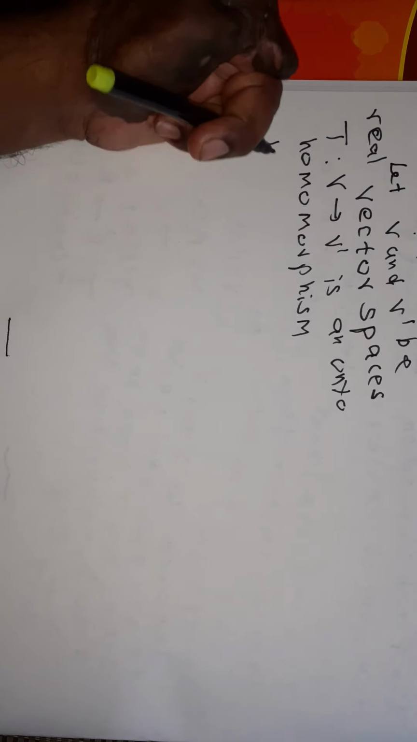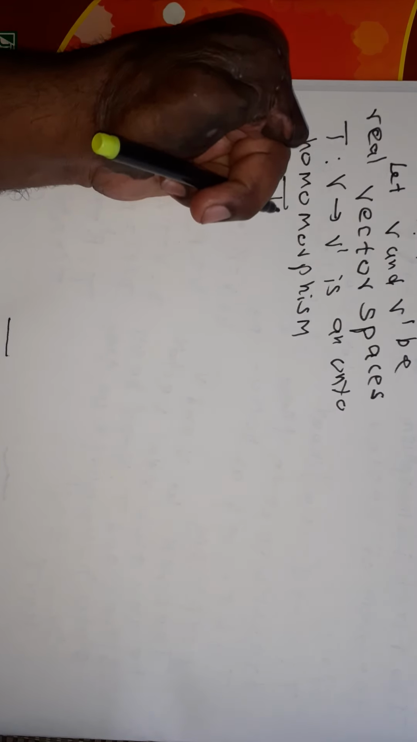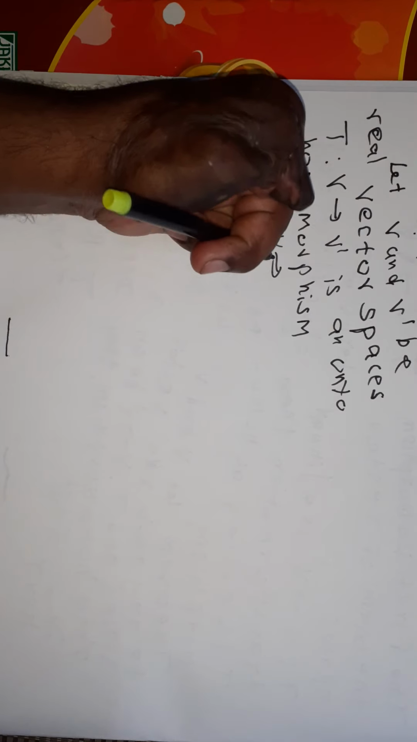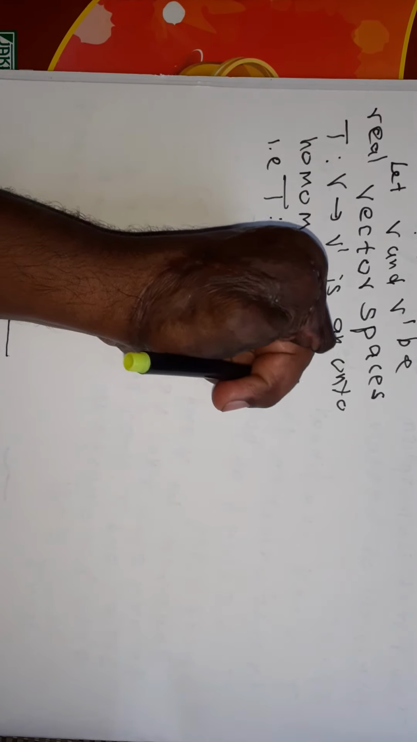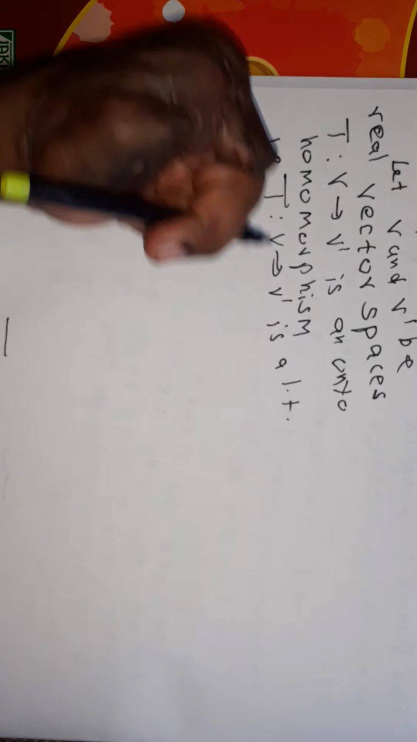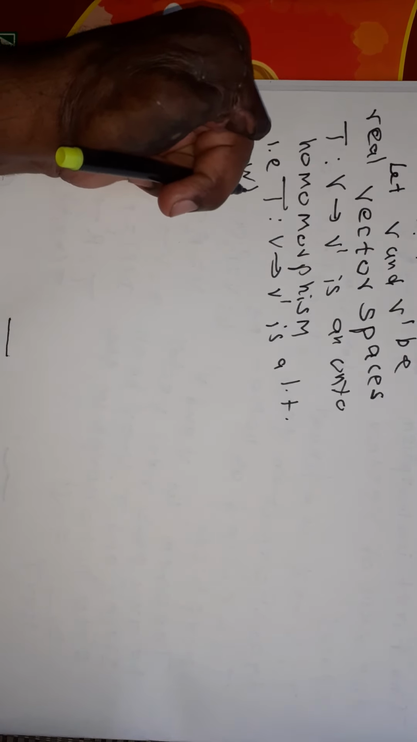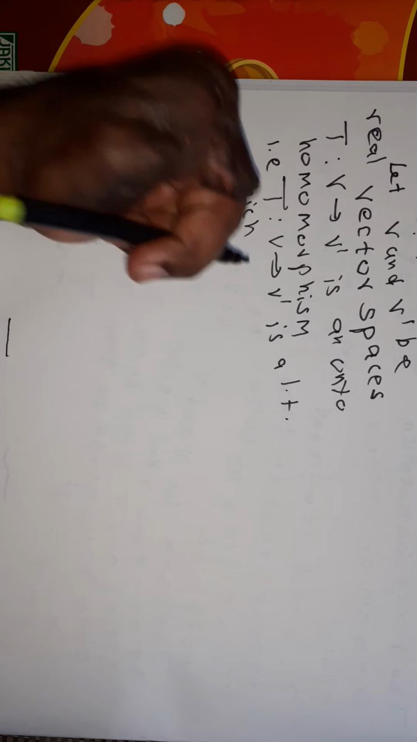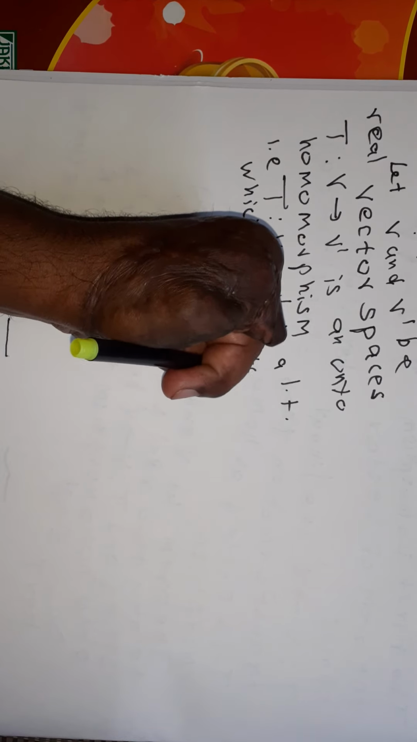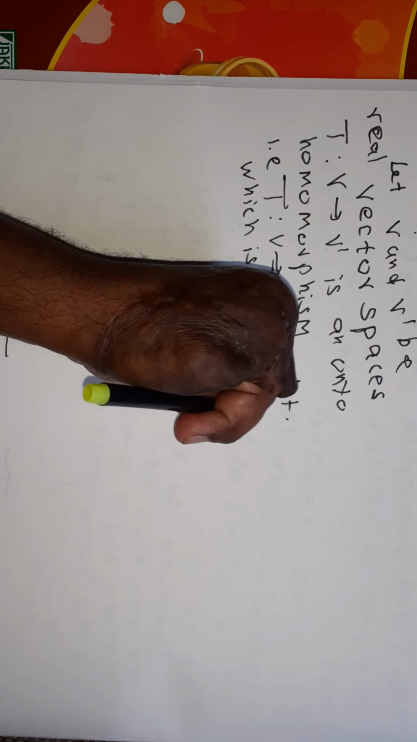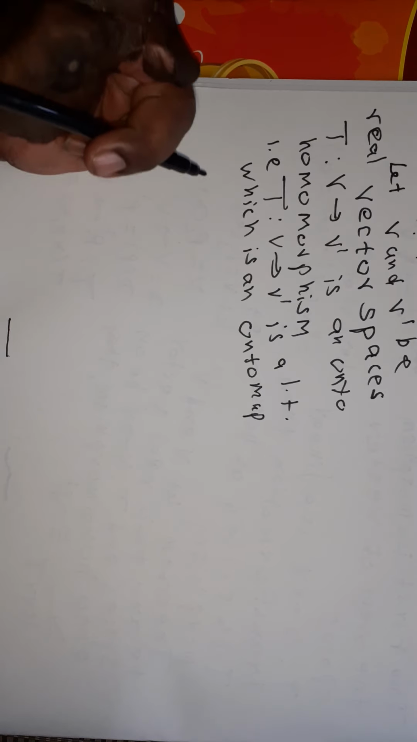That is, T from V to V dash is a linear transformation which is onto. Onto means surjective map.